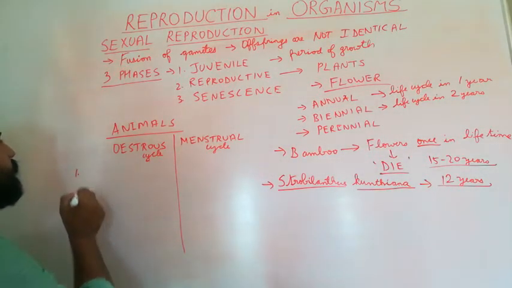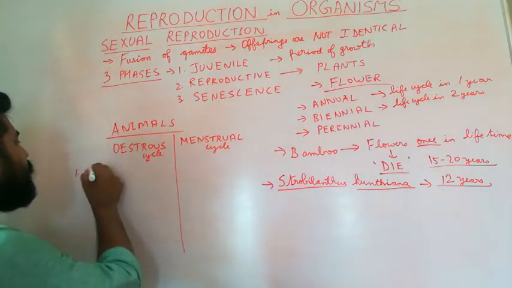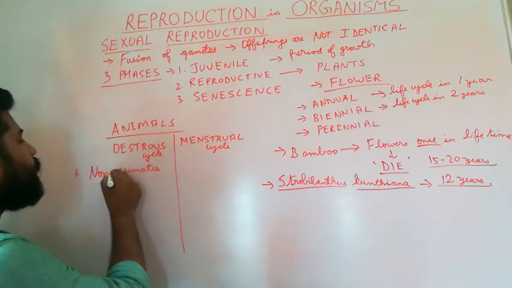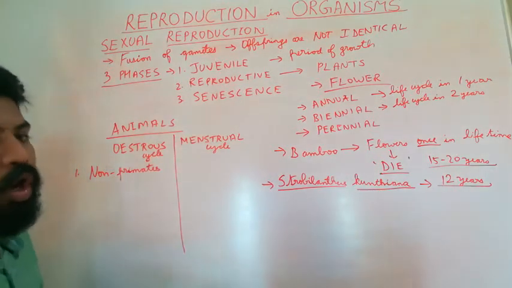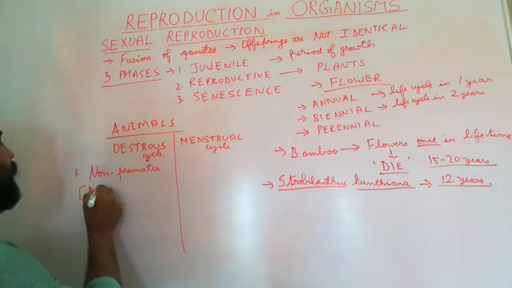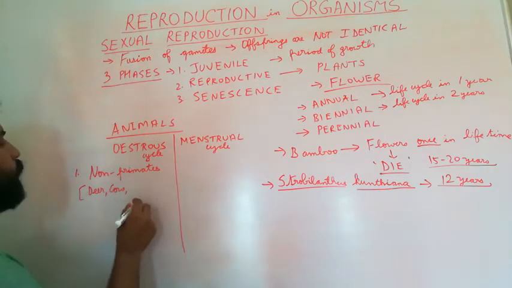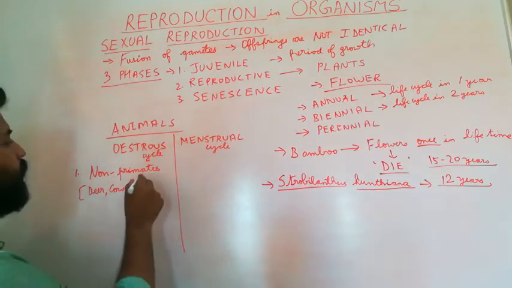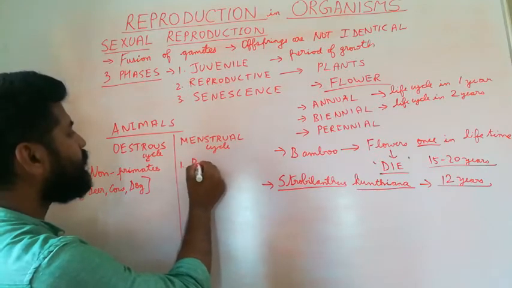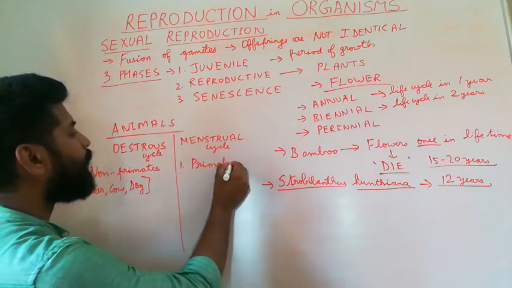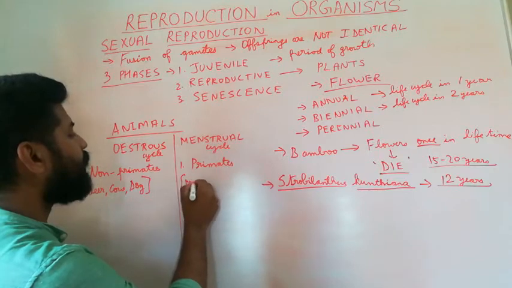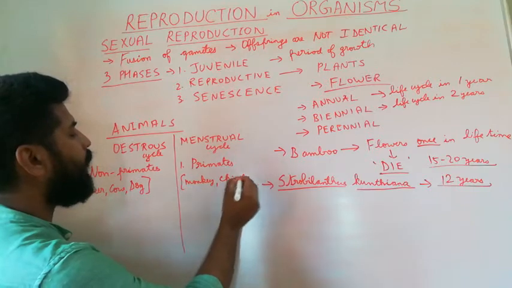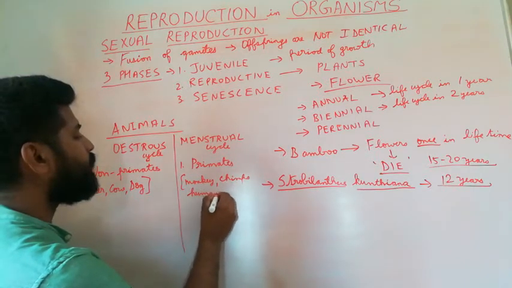Animals that undergo oestrous cycle are the non-primates, for example deer, cow, dog, etc. Whereas menstrual cycle is seen in the primates, that is monkeys, chimpanzees and human beings.